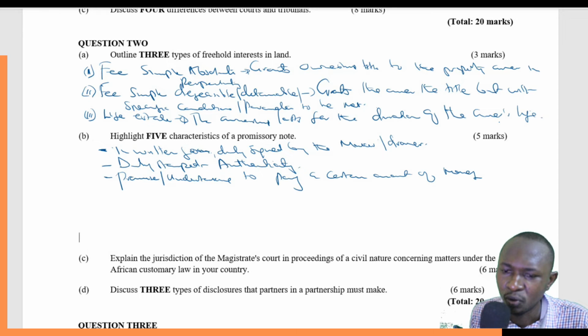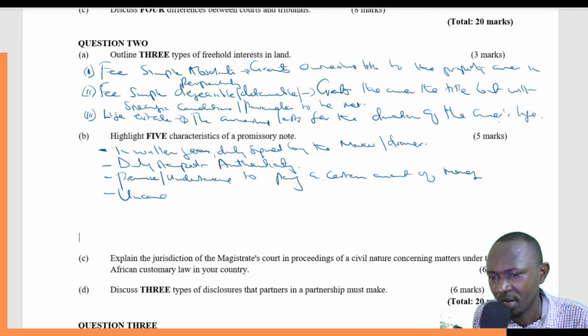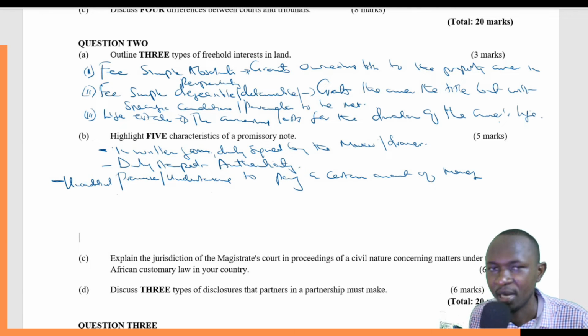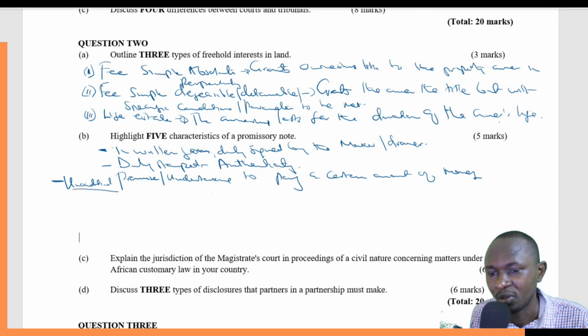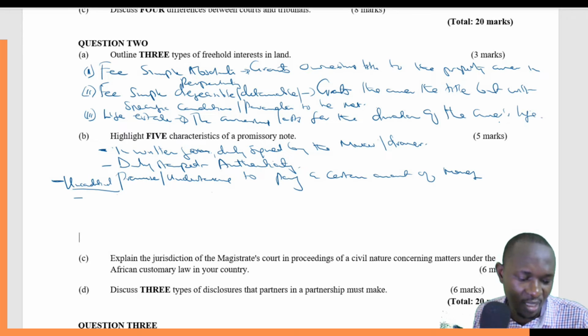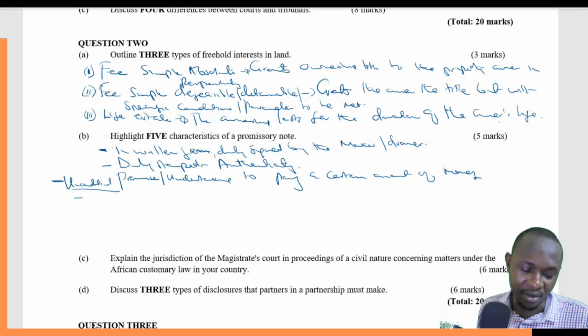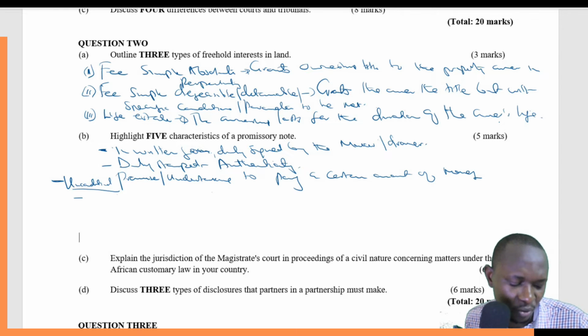Then it must also contain an unconditional promise, or undertaking to pay a certain amount of money that should have been stated in the same promise. So this unconditional is very important, that it doesn't necessarily have to go with conditions, and that comes in as being a very key element in that contract.